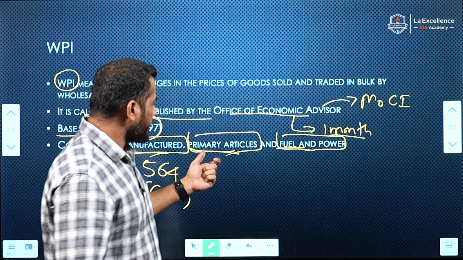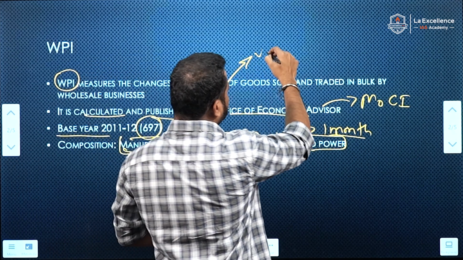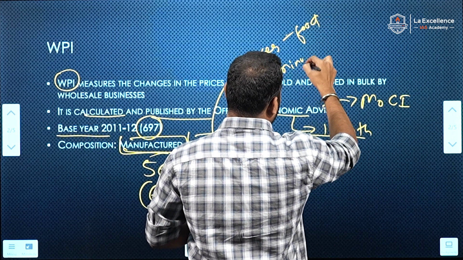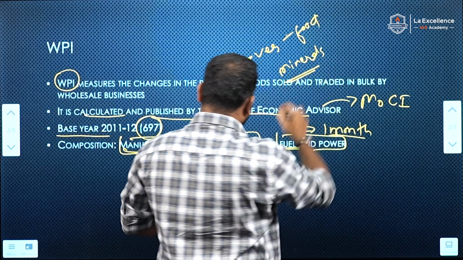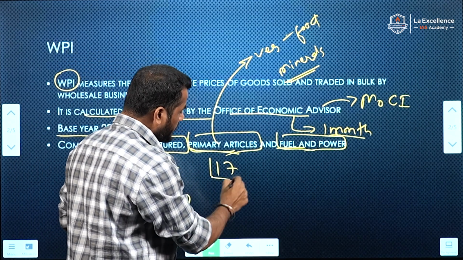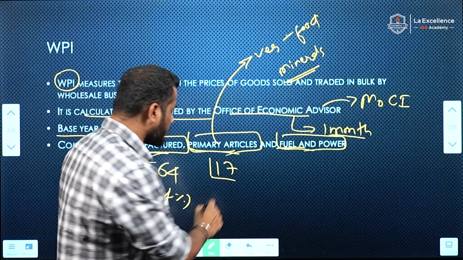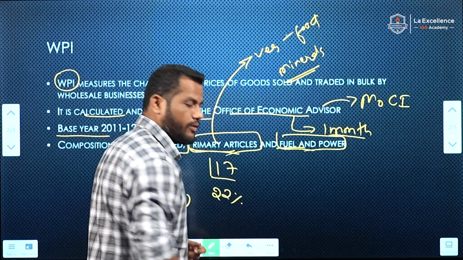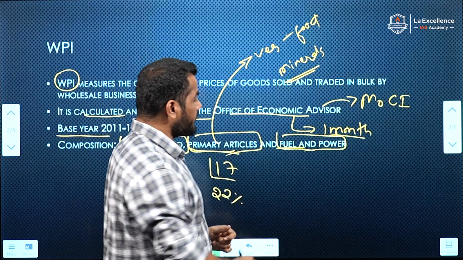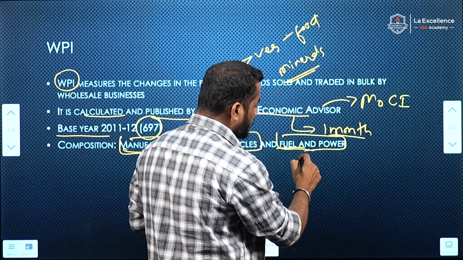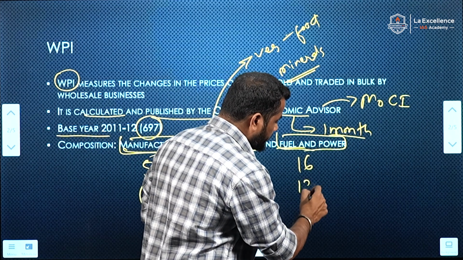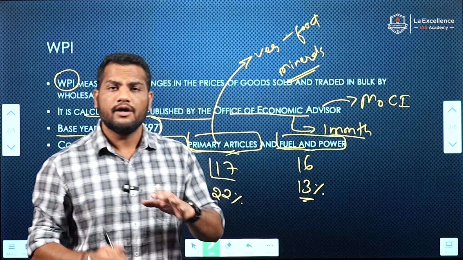Primary articles, consisting of vegetables, food items and also minerals, are 117 goods with 22% of the weightage. Fuel and power consist of 16 goods, with approximately 13% of the weightage.